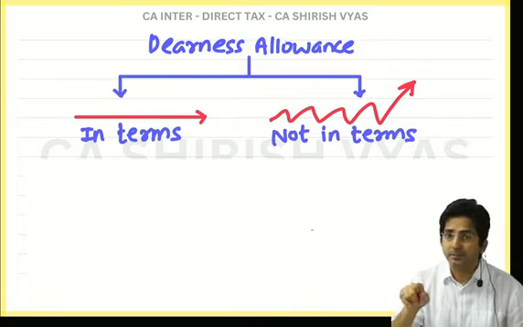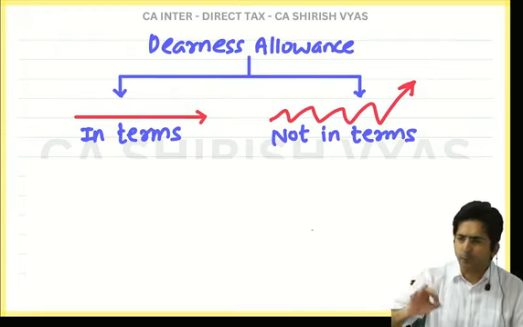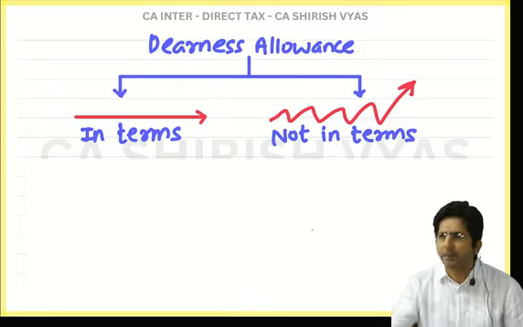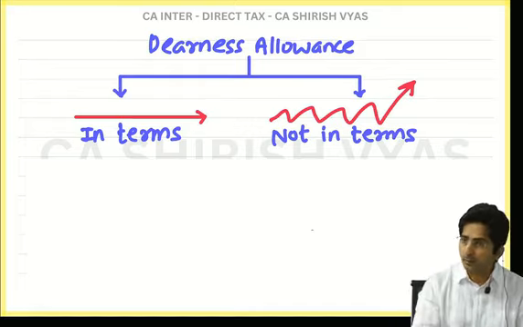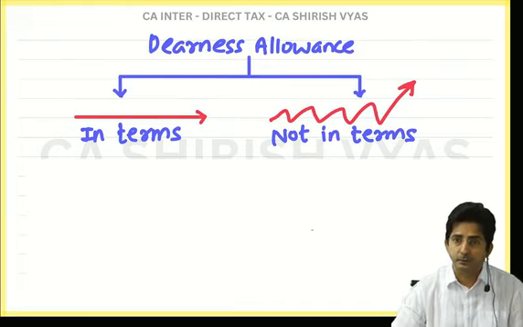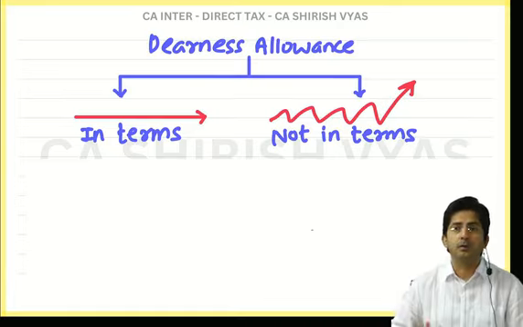In terms. In fact, in all the formulas you can generalize. Whichever formula I am going to give in this whole topic, dearness allowance will be considered in the formula only if it is in terms. And if it is not in terms, it is not considered in the formula.